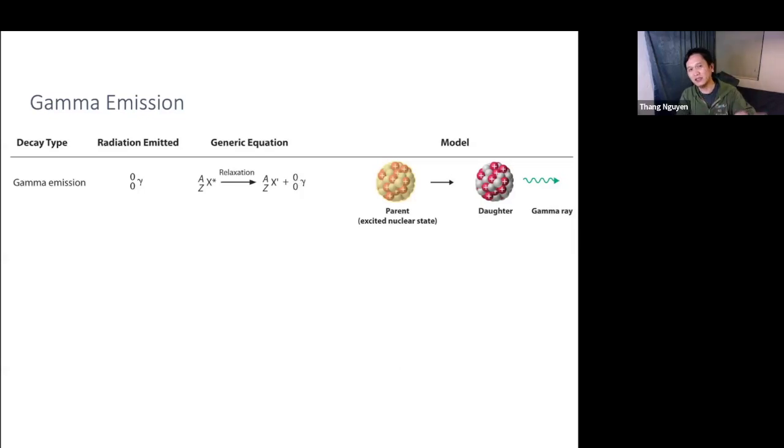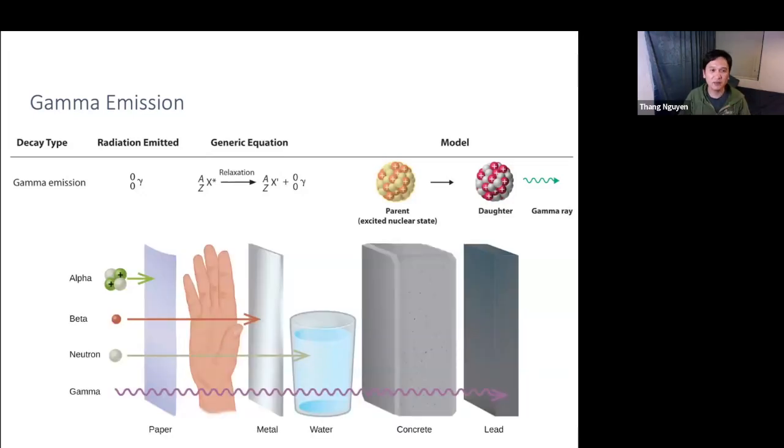Now, even though gamma radiation seems harmless, right? It's not an actual particle, but it's actually the most dangerous. Let's see why. So all these particles can be harmful because they're ionizing, right? And so in order for things to be ionizing, it has to touch the inside of your cells, right? So let's see how far they can travel. If you ingest all these things, alpha particle is quite dangerous because it is the most massive. But if you just get exposure from outside your body, they have different degrees of harm. For example, alpha particle cannot go through a sheet of paper. That means if you just wear gloves or clothing, you are basically protecting yourself from alpha particle radiation.